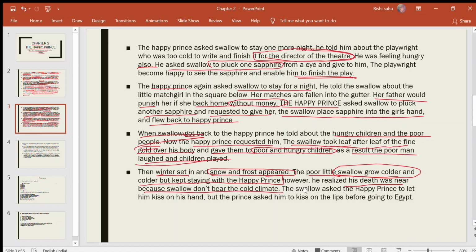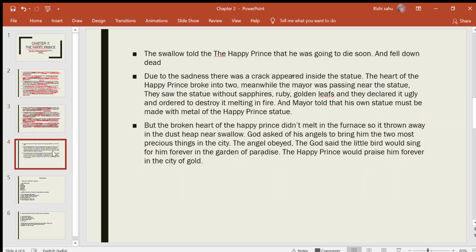The swallow asked the Happy Prince to let him kiss his hand, but the Happy Prince asked him to kiss him on the lips before going to Egypt. Here the prince thought he was leaving for Egypt. But the swallow told the Happy Prince the truth, that he was going to die soon, and suddenly he fell down dead.